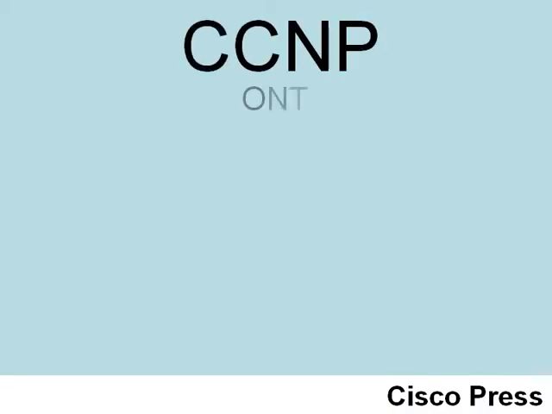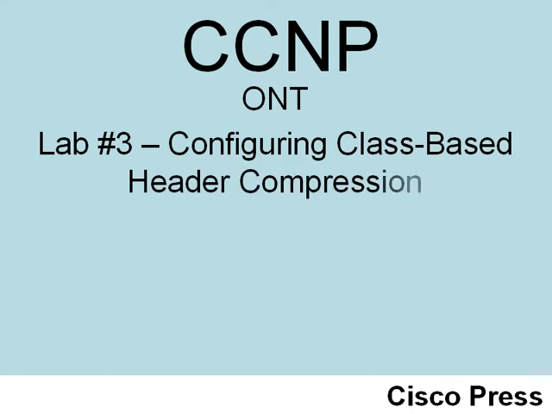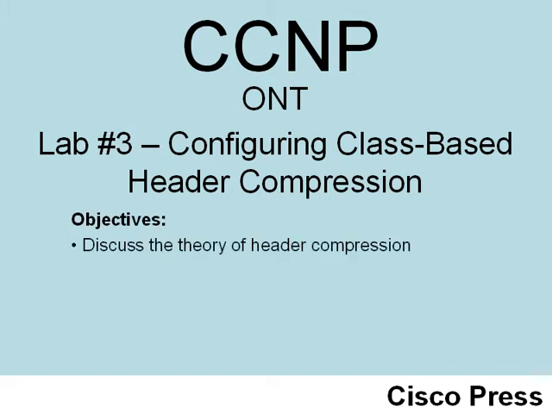Here in ONT Lab number 3, we're going to be taking a look at configuring header compression, specifically class-based header compression, both for TCP packets as well as for RTP packets. Taking those layer 3 and layer 4 headers and logically squeezing them down so that we preserve that very valuable WAN bandwidth. We're going to start out by seeing the theory of header compression. How is this working behind the scenes?